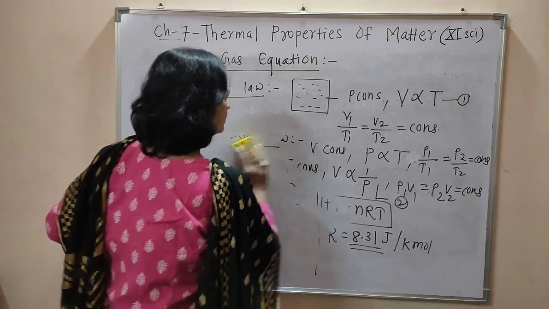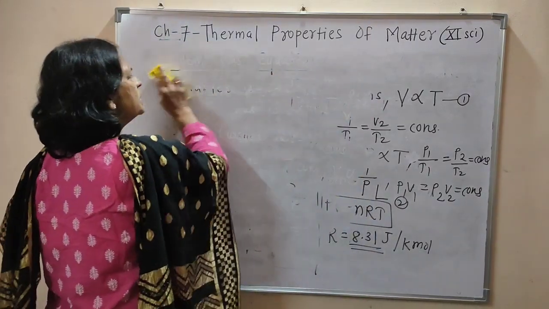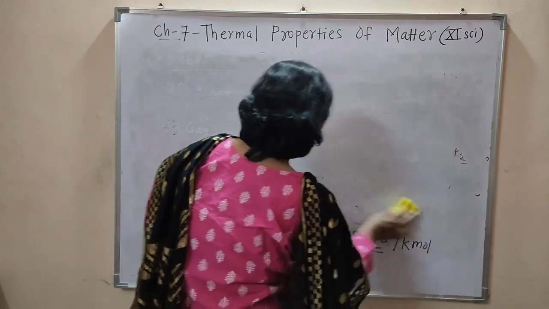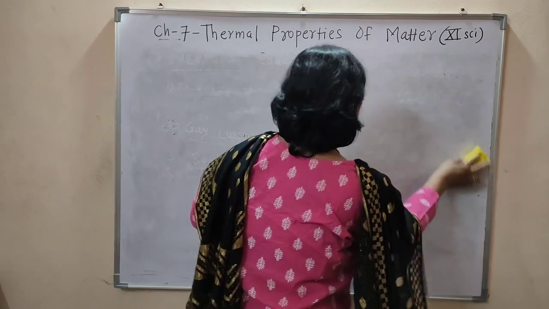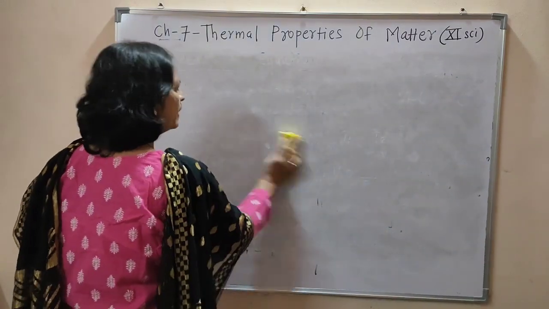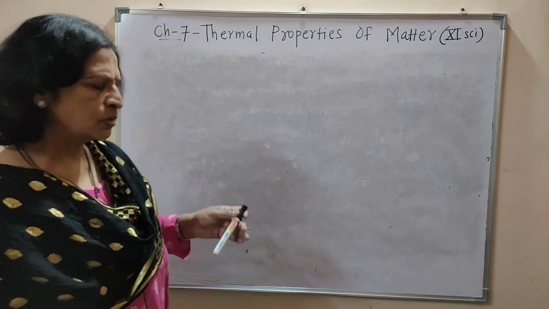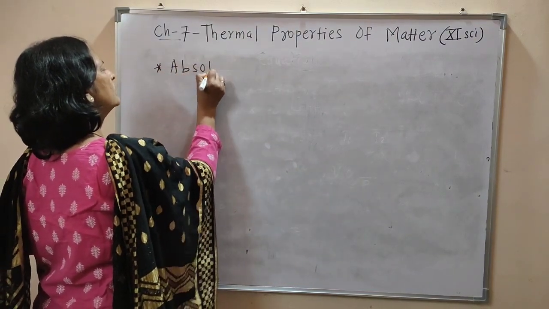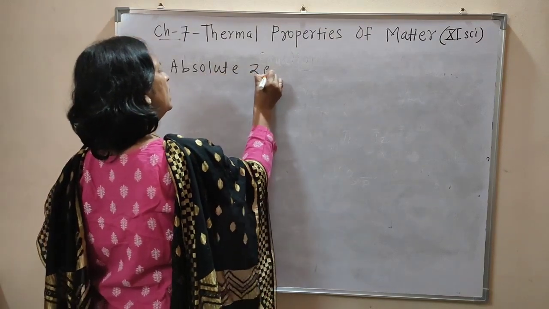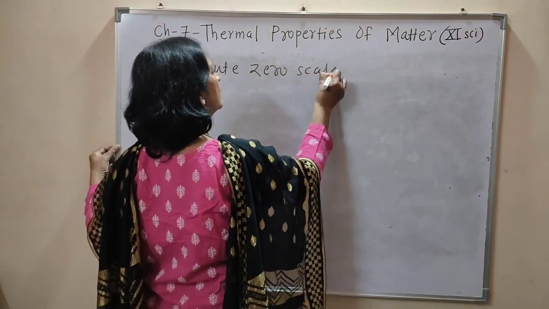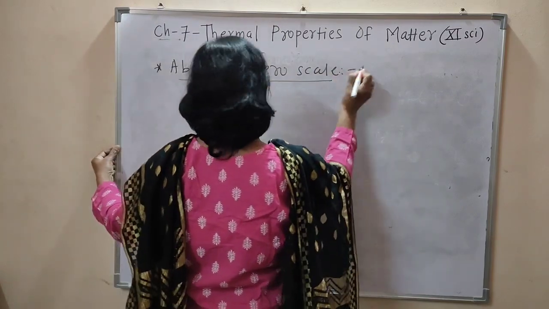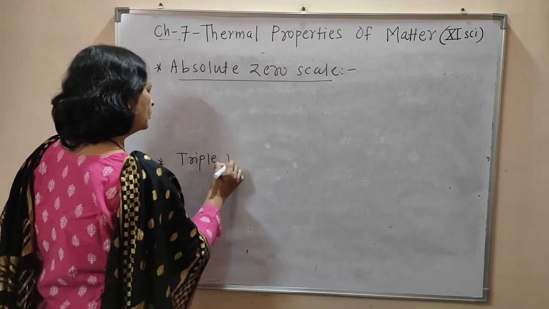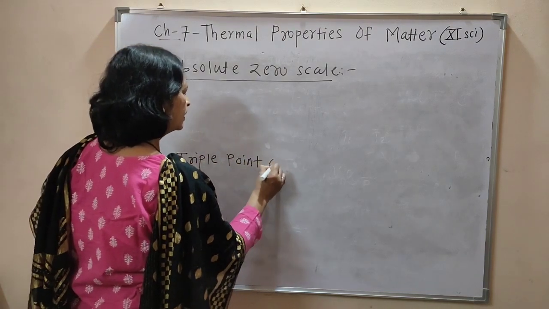Thermal equilibrium. Before studying that point, we have to define two definitions. First is absolute zero scale, and second is triple point of water.